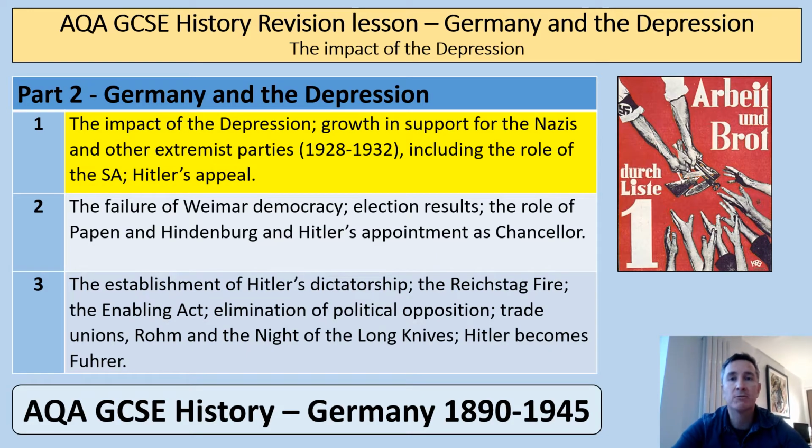We're going to talk about the role of the SA and also Hitler's appeal, and just generally look at the reasons why the Nazis increased their support in Germany in the early 1930s. So let's find out more about this topic. Off we go.